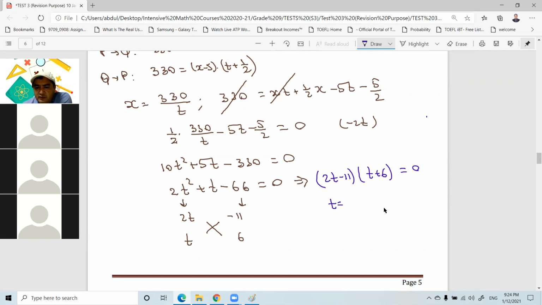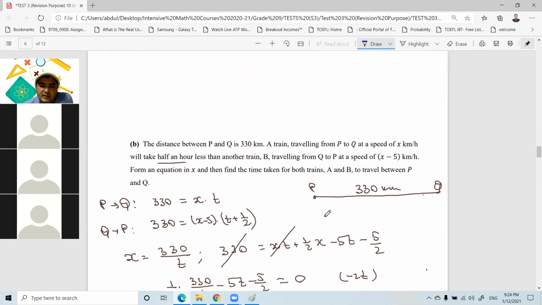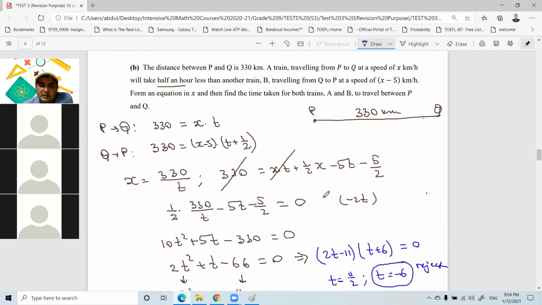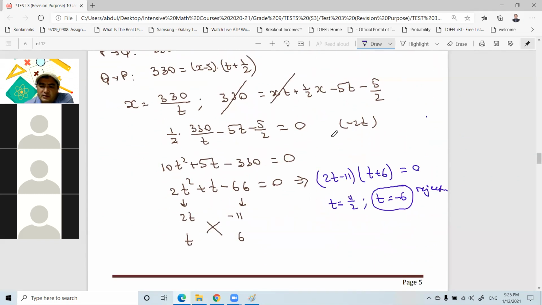Now from here, t equals 11 over 2 and t equals negative 6. And we are talking about the time, so this negative answer is rejected. So what is the question? Let's read again. It says, find the time taken for both trains A and B to travel between P and Q. So let me just write here train A, and here we have train B, right?